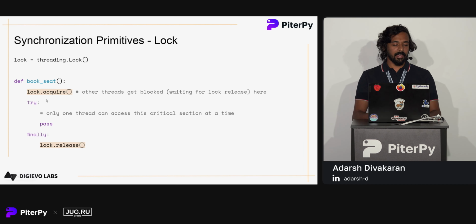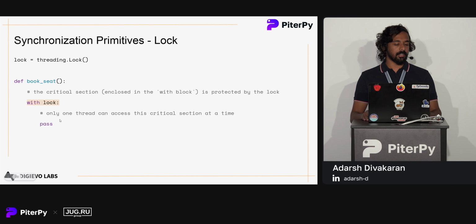Similarly, we can use either the acquire and release methods, or for better simplicity, we can use it as a context manager. This is the usage with the with block, or the context manager block in Python. This is similar to acquire and release. Whenever the code enters here, the first line will be like lock.acquire. And whenever Python code exits this with block, the release will be automatically called.